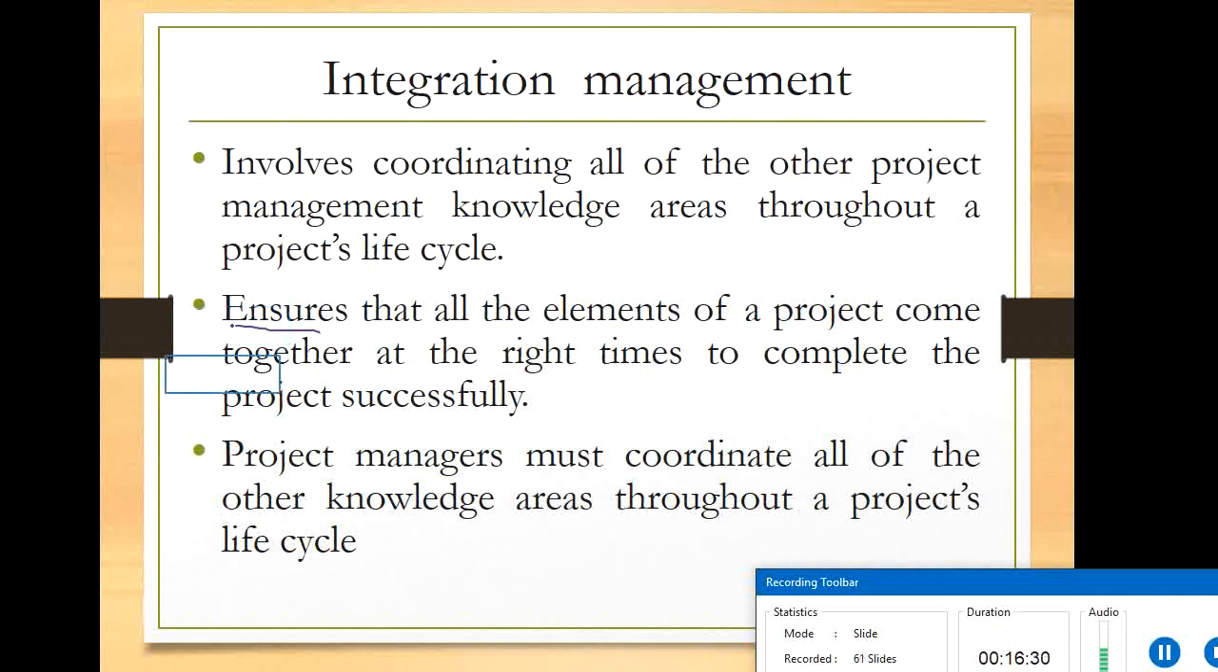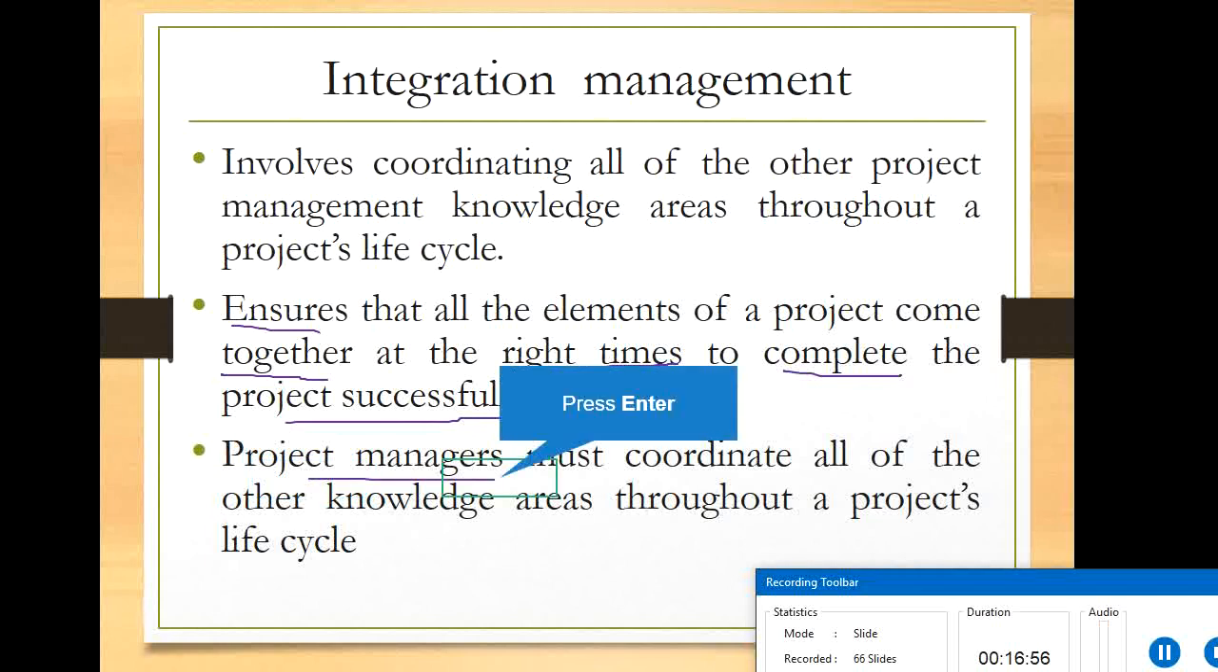This ensures that all the elements of the project come together at the right times to complete the project successfully. Suppose in assembling a car, tires are not received, so you cannot make the car roll out. That is the reason why you have to ensure all supplies arrive properly on time. The project managers must coordinate all of the other knowledge areas throughout the project's life cycle.